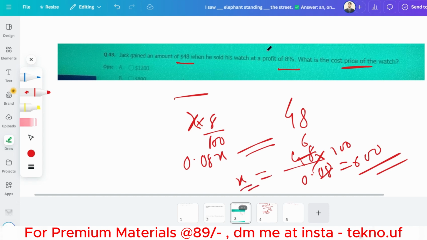These are very basic questions they are asking, and they have already asked. That's what I am sharing with you right now. So basically the answer will be $600. I hope your answer is also the same. So please give the answer in the comment section whenever I am sharing the questions for the first time. So let me share the next type of questions.